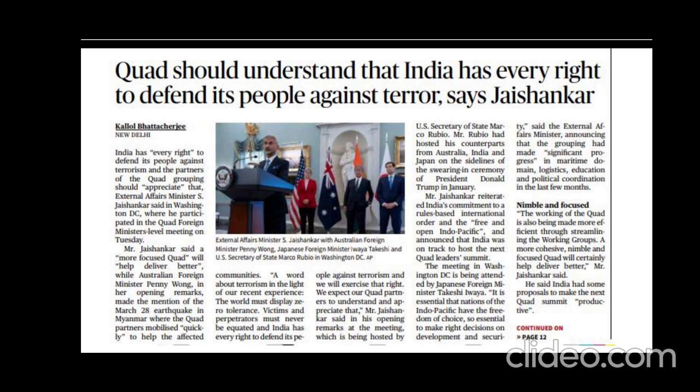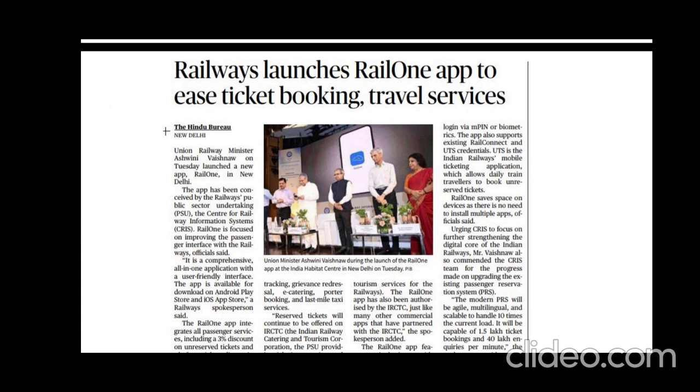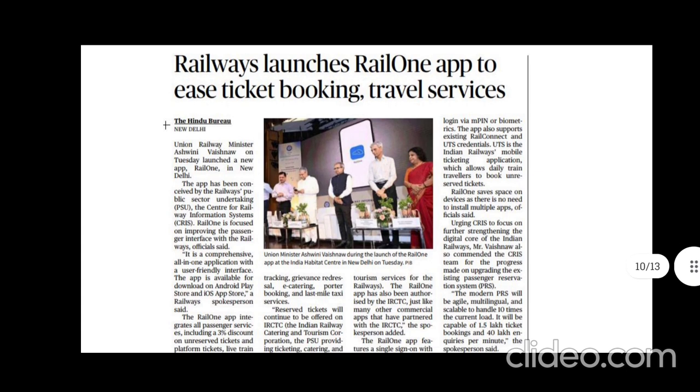They are focusing especially on a free and open Indo-Pacific, promoting democracy, human rights, rule of law, and countering China, the one common point that brought them together. They want to counter China's expanding influence in the region. Which region? The Indo-Pacific region. So that's about this particular article, nothing more about it. The main points to focus on are Quad, the statement made by our minister, and Operation Sindoor as well.